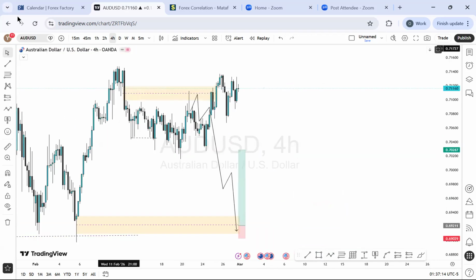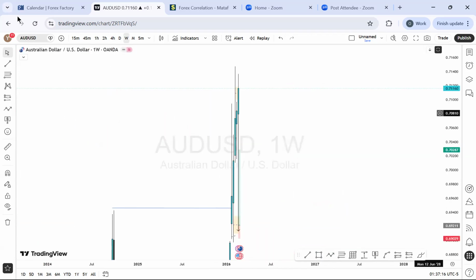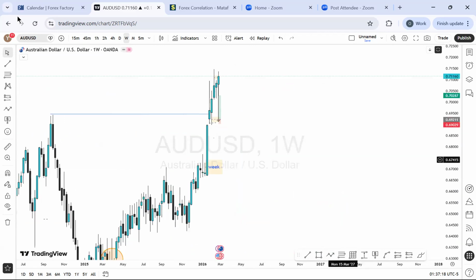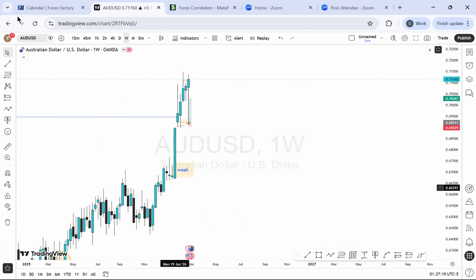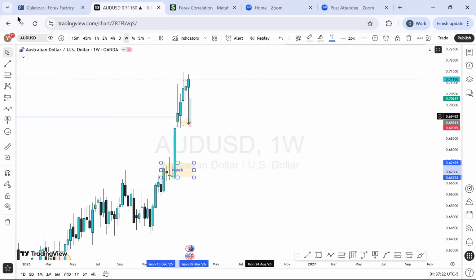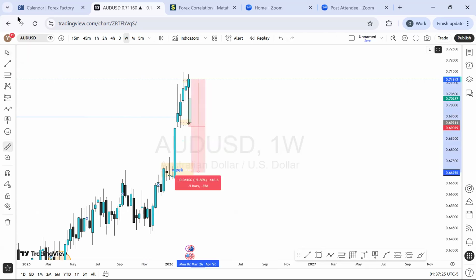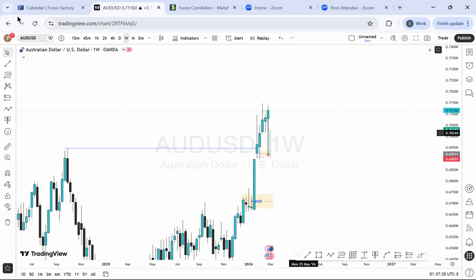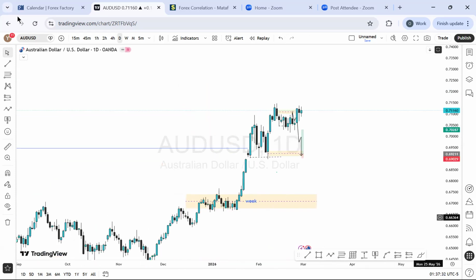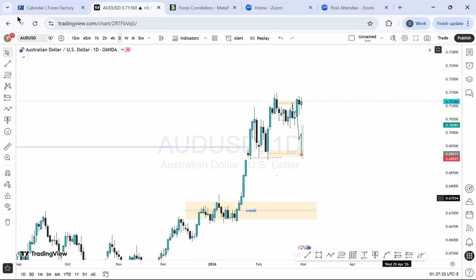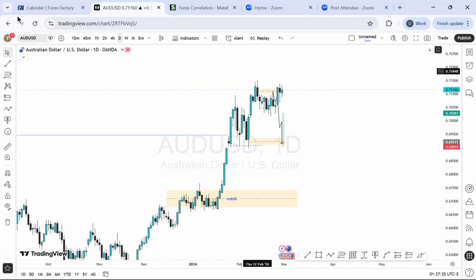On the AUD US dollar, I really have nothing much on this guy. I'll just go straight to the weekly time frame perspective. I'll show you my thought. On the weekly time frame, look at this entire zone here. This is the weekly zone that I'm expecting a buy to happen from. Which means expecting the market to sell for about 400 pips on average to get in there. On the daily time frame perspective, it's the same because we have extended long buy momentum. And when you look at that, it's too much of a range. We have extensive pull off of that zone, and right now we've seen the price actually rejecting this price level on the daily time frame perspective.